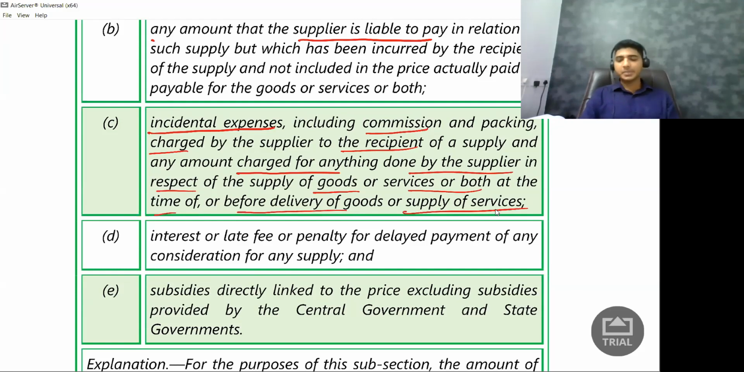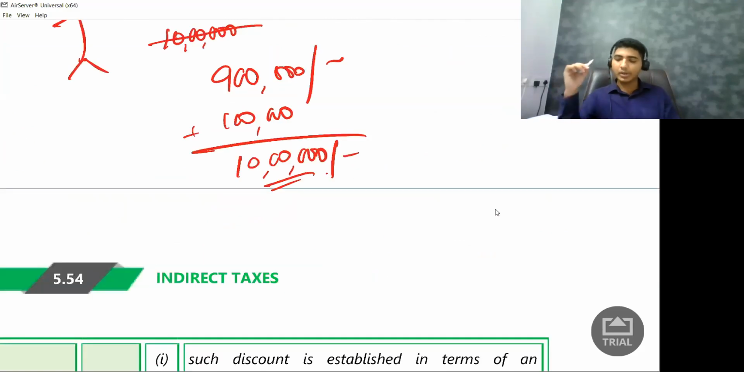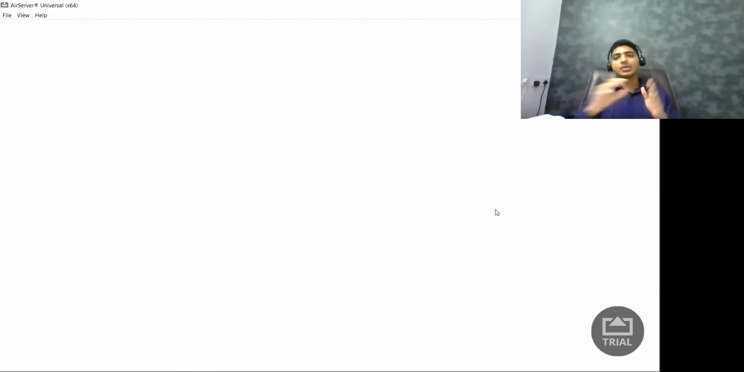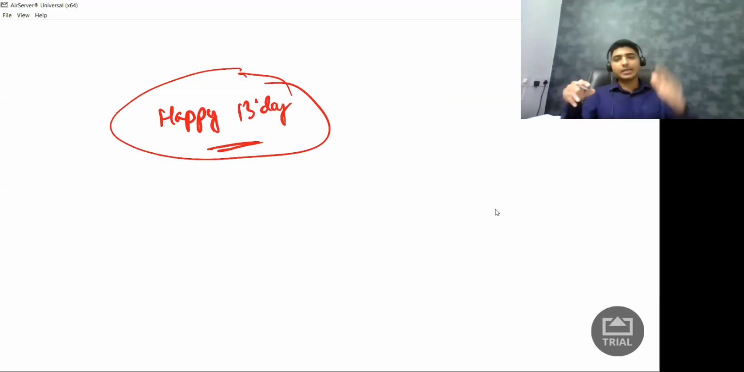Now, what is this incidental expenses? Let us say that you go to one bakery and it is your friend's birthday, and you say, give me one cake. Let us say that this is how a cake looks like. And whatever they'll write, happy birthday and whatever that name is. So this is what your cake is, and you say to the shopkeeper, see, I need to take this cake to a place which is 20 kilometers far from here.